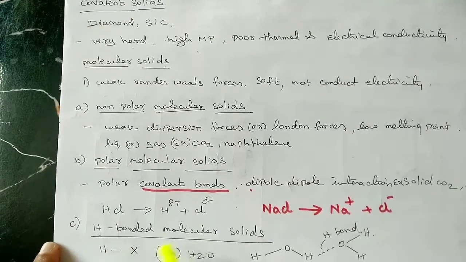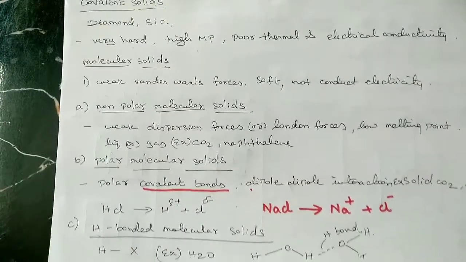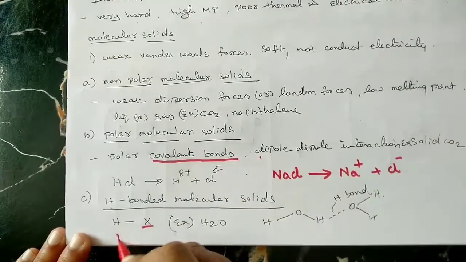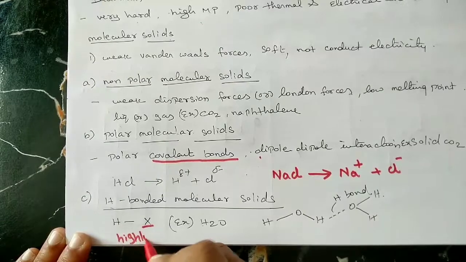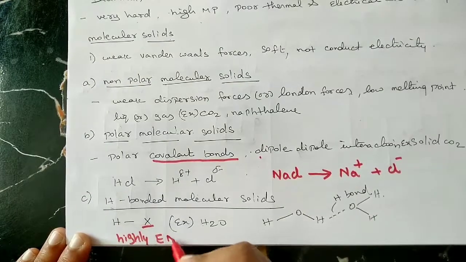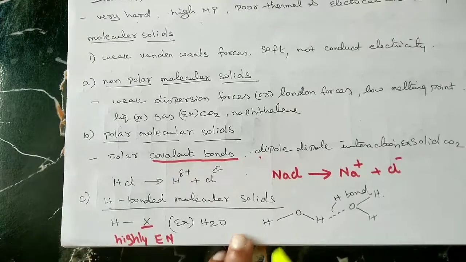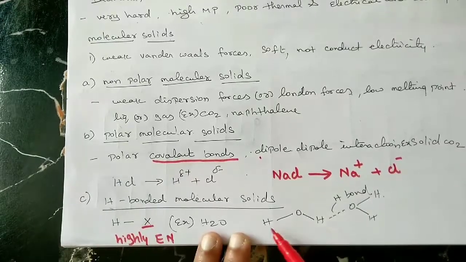Next one is the hydrogen bond. Hydrogen bonding exists between a hydrogen atom and a highly electronegative atom. It is very important. In the case of HX, X is a highly electronegative atom. The bond existing between the hydrogen atom and a highly electronegative atom is called a hydrogen bond. Let us take water, H2O.